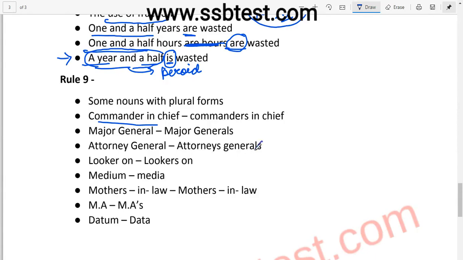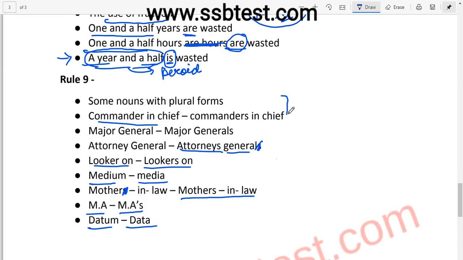Lookers-on, the plural form is lookers-on. Medium, the plural form is media. Mother-in-law, the plural form is mothers-in-law. MA, the plural form is MA's. The plural form of datum is data. So these are some of the words. You can find some other words as well.